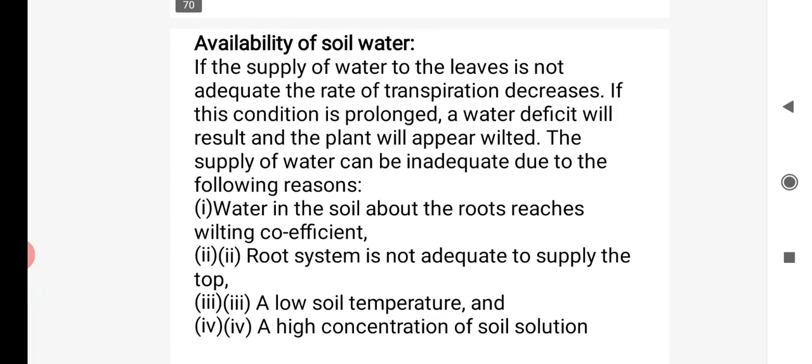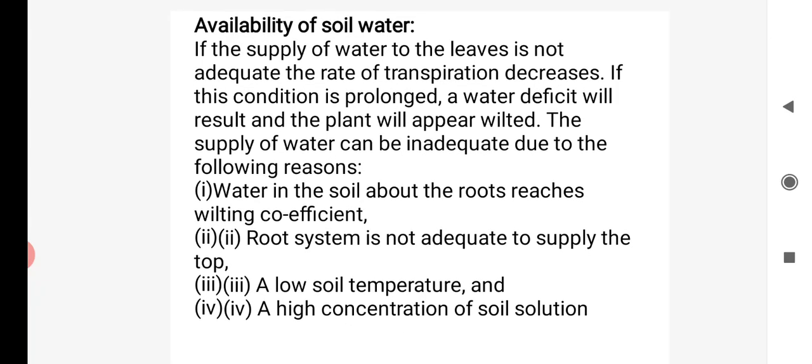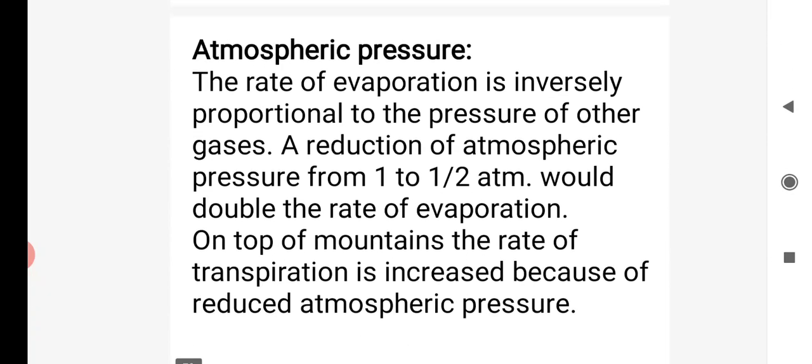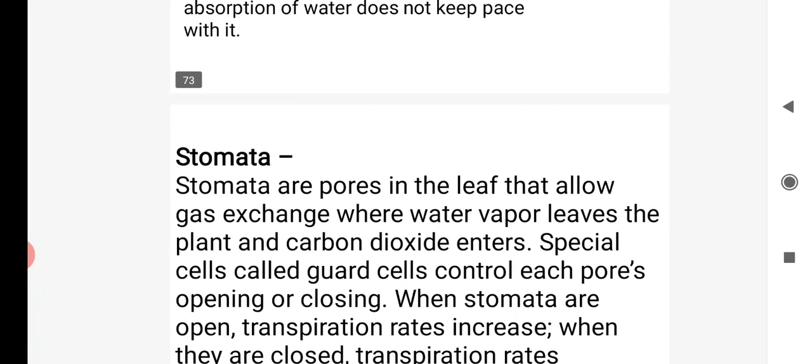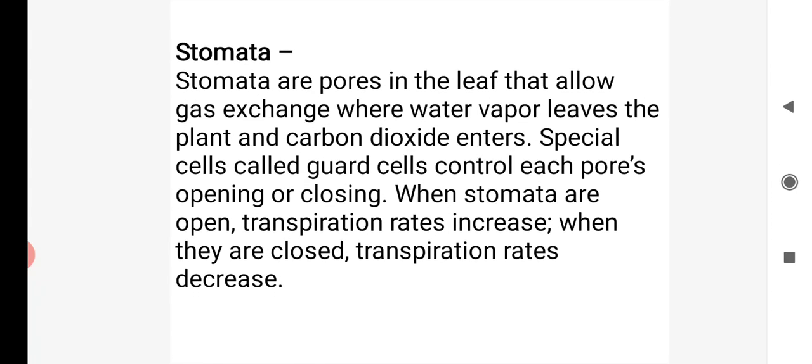Availability of soil water. I have explained this simple concept many times. If there is no water inside the soil, transpiration does not take place. For transpiration to happen, available water should be in the soil. If there is no water, there will be no transpiration. Atmospheric pressure, I have explained that concept. Those are the more important concepts.